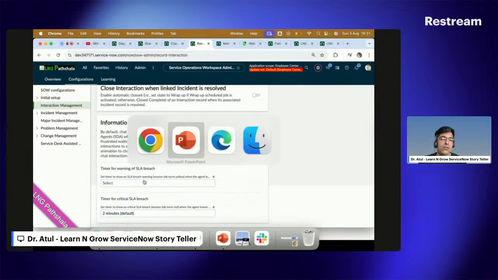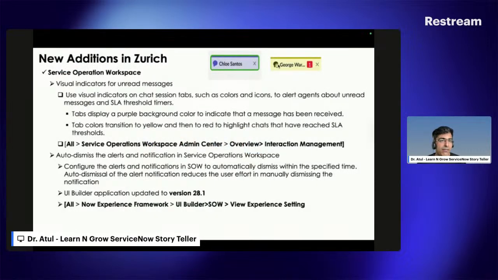And also, if you see on the screenshot, if the SLA is going to breach, it will become yellow like this. If the message was just received and is within the SLA, it is shown in this particular way. It means giving a little bit more emphasis and flexibility to the agent so that they can work on the interaction immediately and do things quickly. This option has been added by ServiceNow.